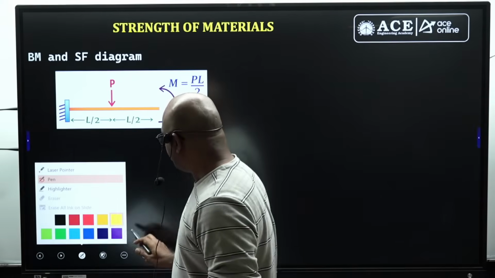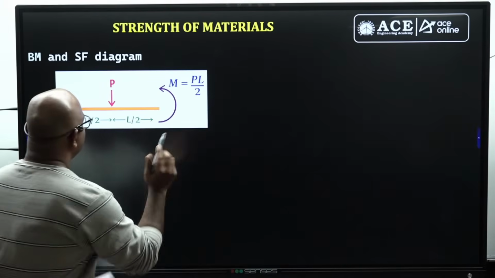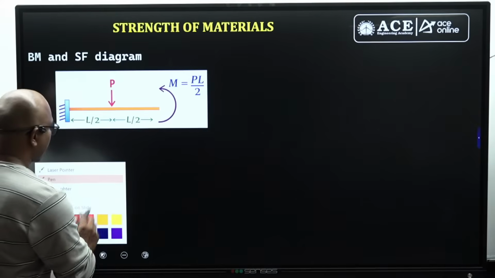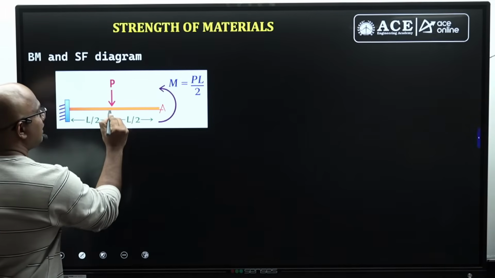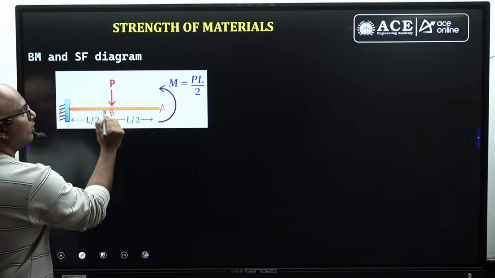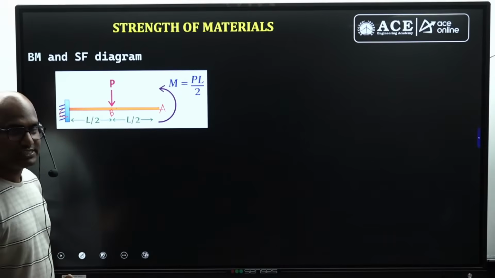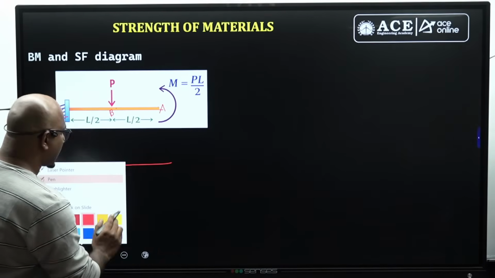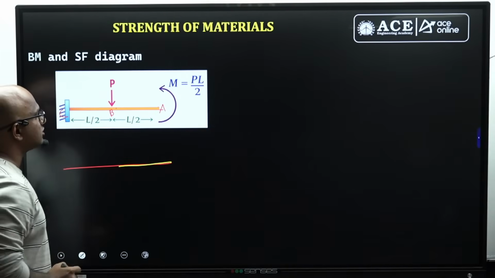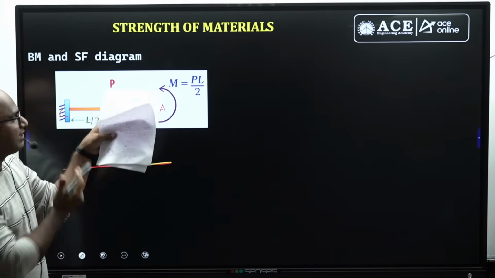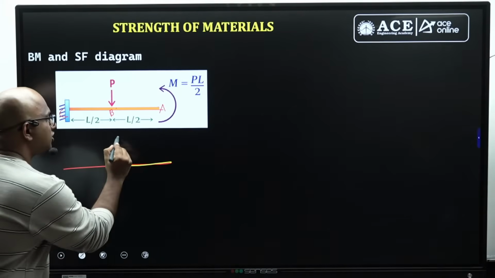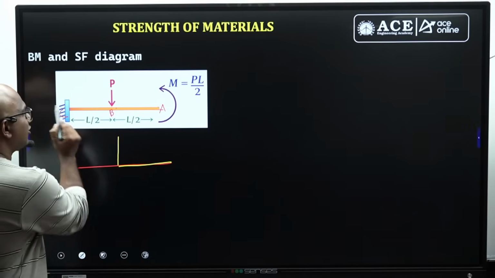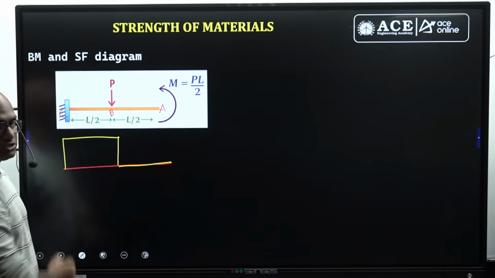If you observe carefully, I can divide this into three segments, A, B, C. From A to B, what happens? No shear force exists, no load exists. So from here to here, in my shear force diagram, there is no shear force. Again, if you're looking from the right hand side, load downward means shear force should be upward. Again, from here to here, it is completely constant. This is a typical shear force diagram.